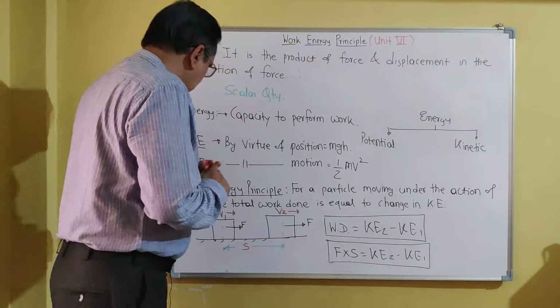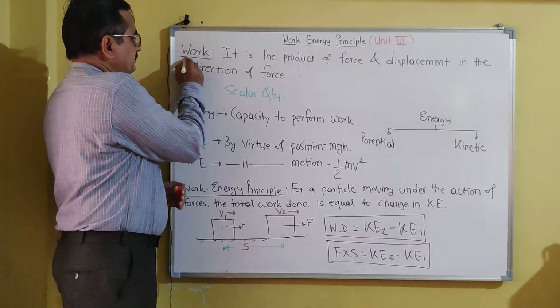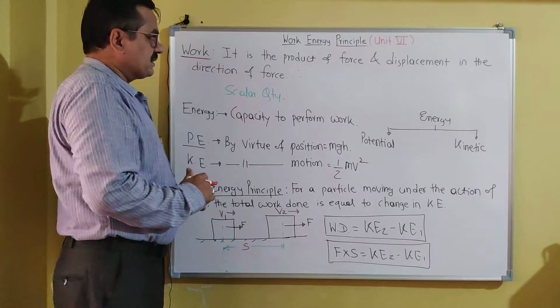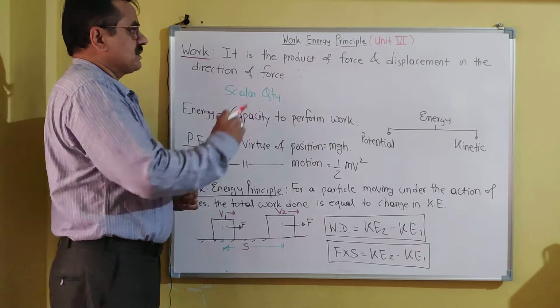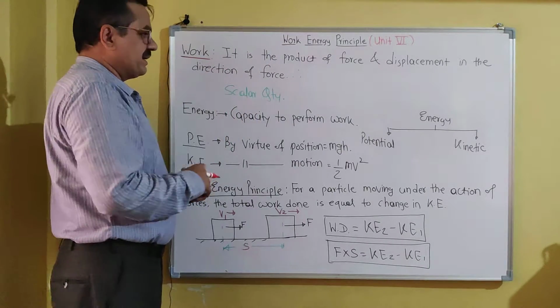Okay, so let us start with the definition of work. What is work? Work is the product of force and displacement in the direction of force.